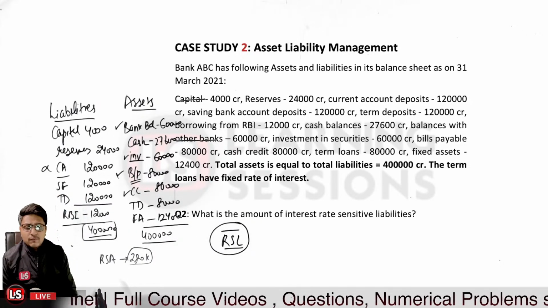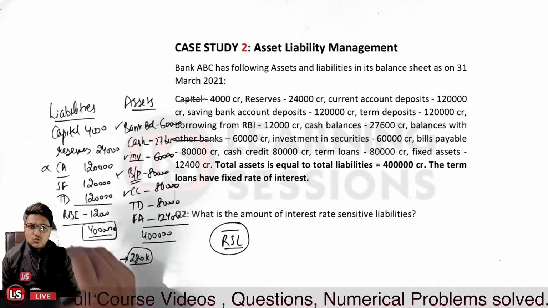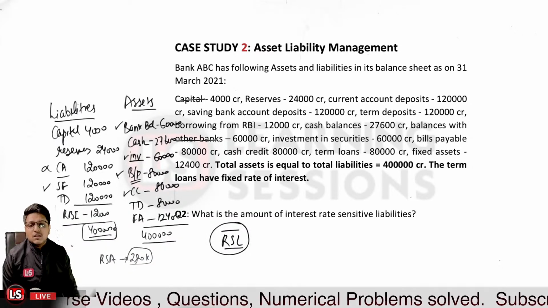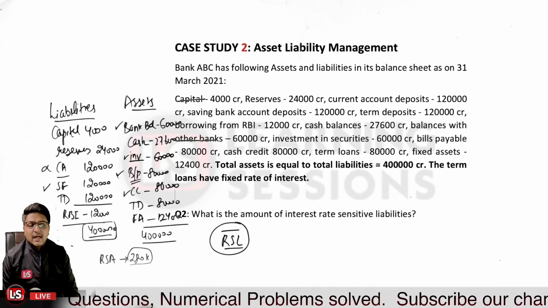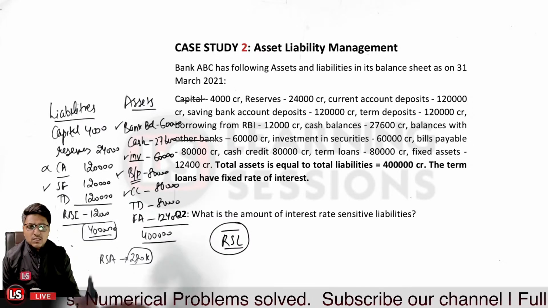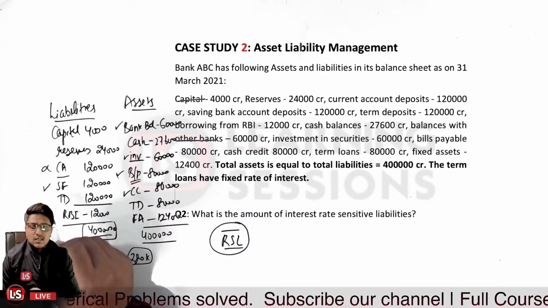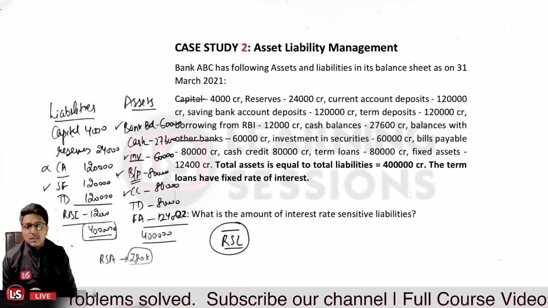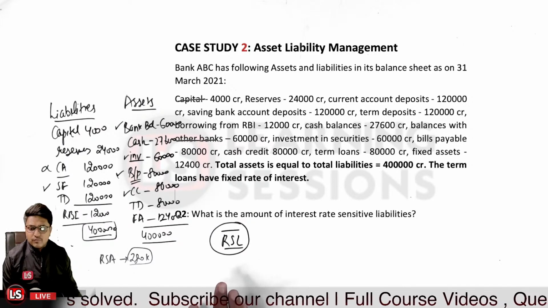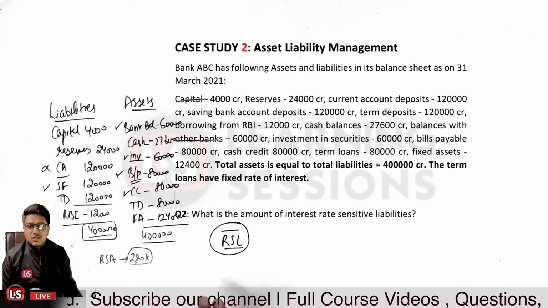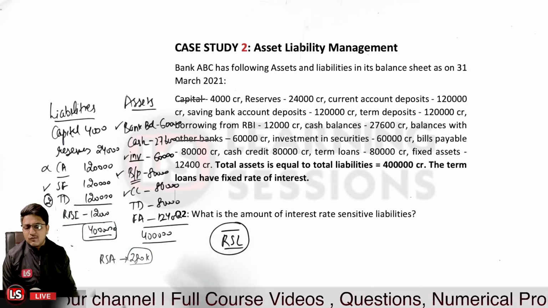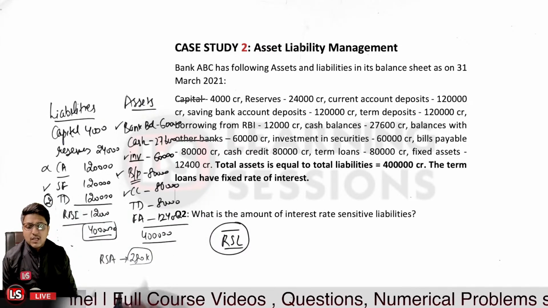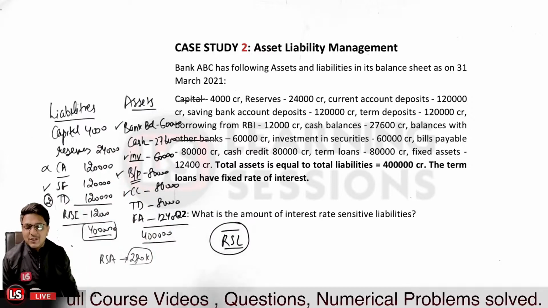In the case of savings fund, interest is paid, so it is a risk sensitive liability, not an asset. And in the case of term deposits, are the term deposits risk sensitive? Yes or no? I'm writing 2 over here, you need to answer writing 2, because otherwise I'll get confused about whether you have answered about capital or something else.